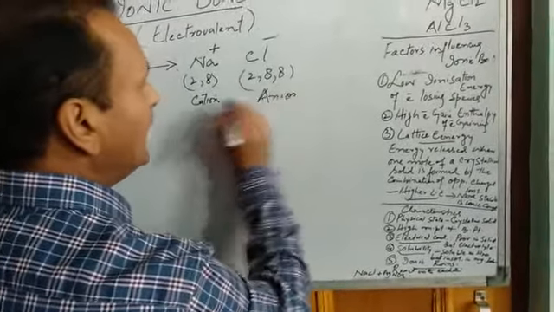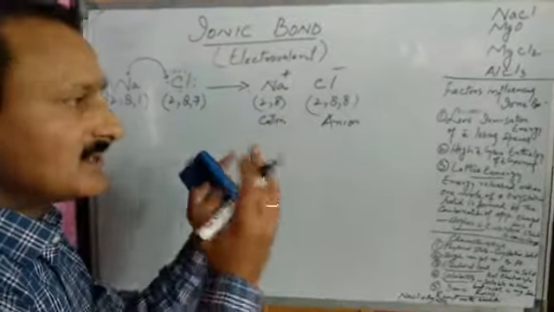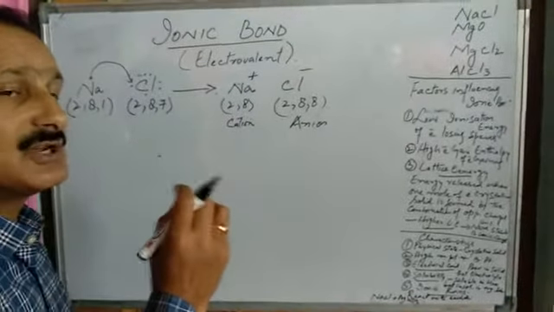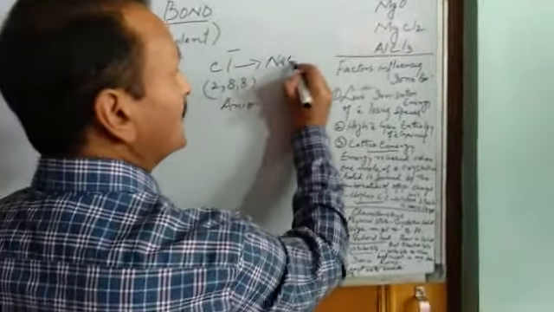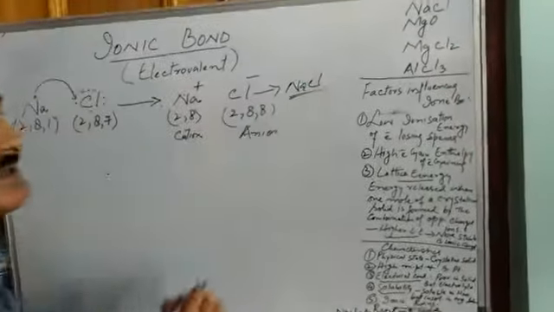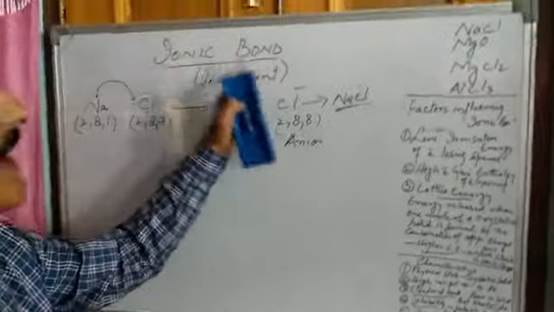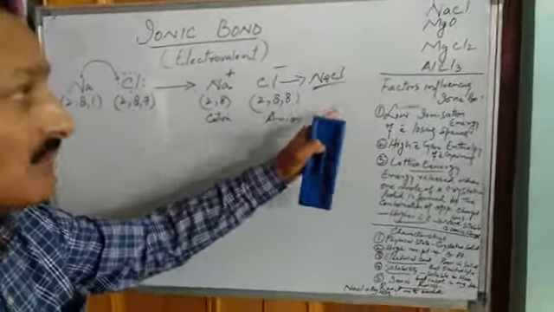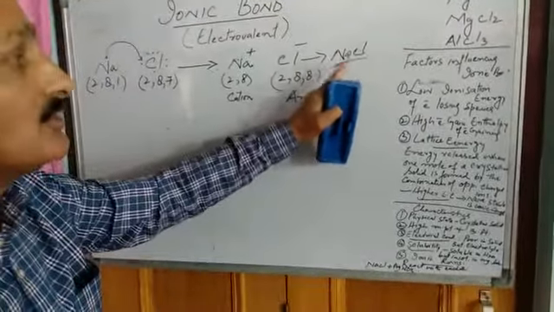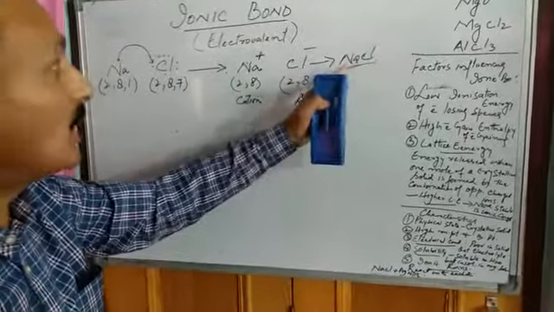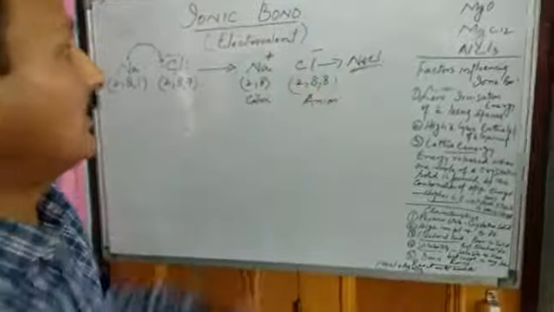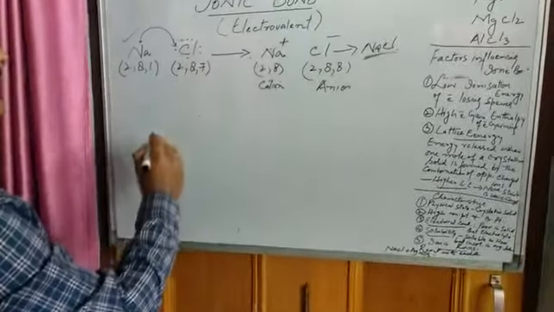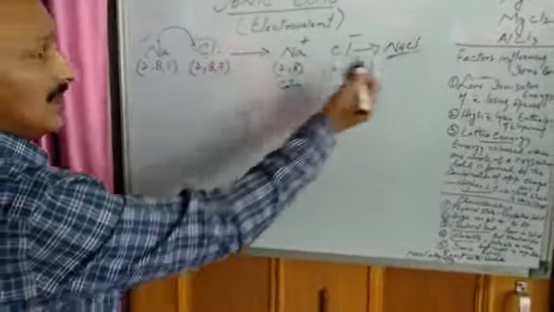This cation and anion attract each other by a strong electrostatic force of attraction, forming sodium chloride. So sodium chloride is an ionic compound. What is an ionic compound? An ionic compound is a compound which is formed by ionic bond. This is one example of ionic bond and ionic compound.